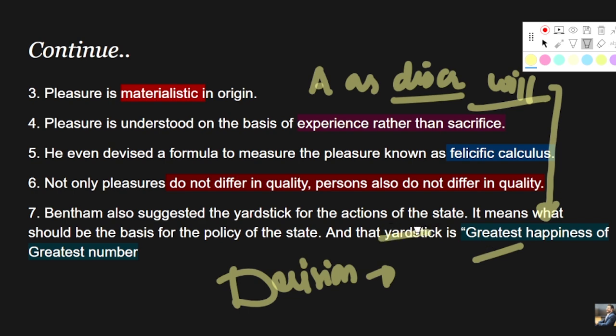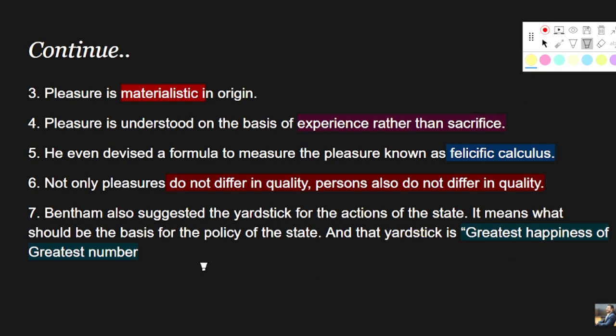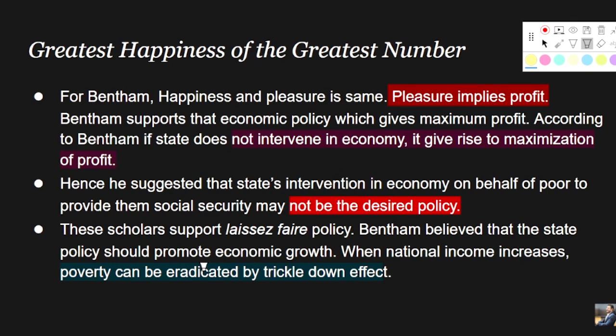Bentham is proposing to the administrators, to the government officials, and so on, that before taking any decision, before taking any action, just think, just try to measure the decision on the basis of whether it will lead to the greatest happiness of greatest number or not, right? So let's see this particular part of greatest happiness of greatest number in a little bit more detail.